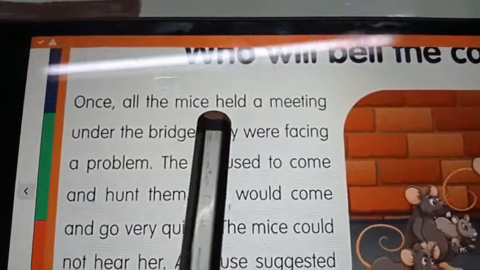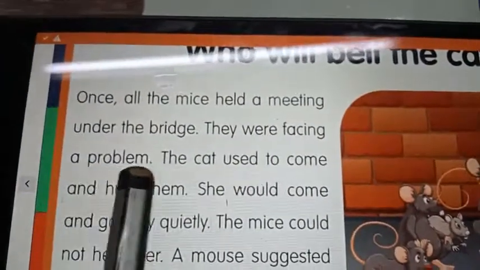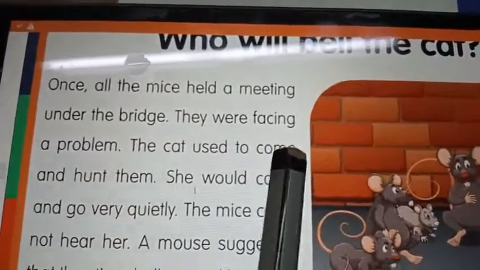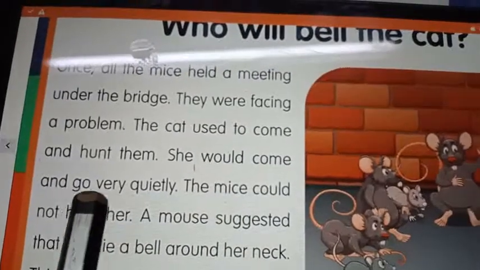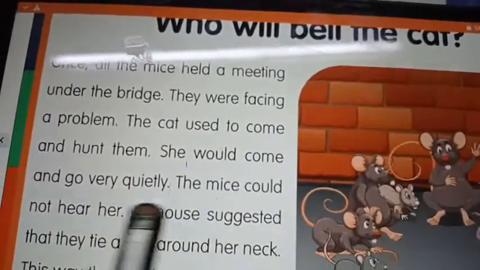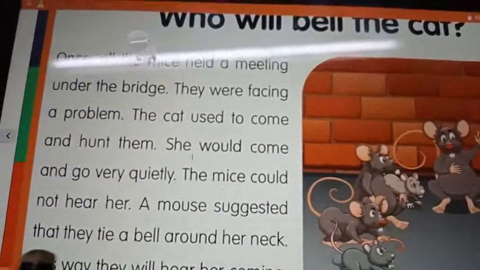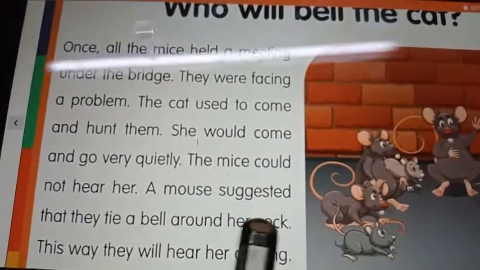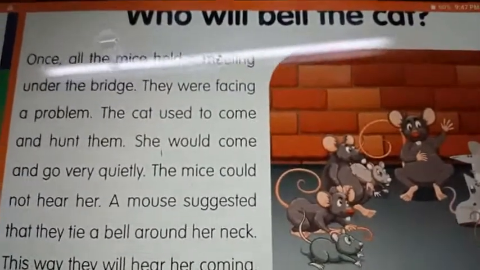Once all the mice held a meeting under the bridge. They were facing a problem. The cat used to come and hunt them. She would come and go very quietly. The mice could not hear her. A mouse suggested that they tie a bell around her neck. This way they will hear her coming.